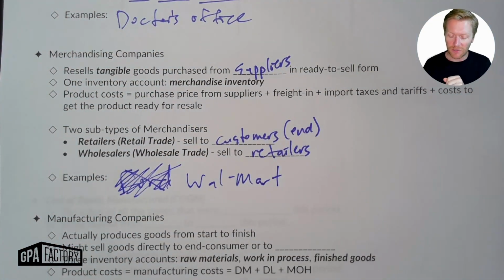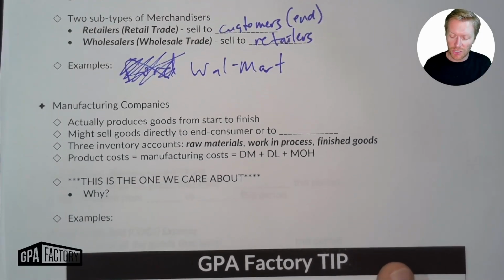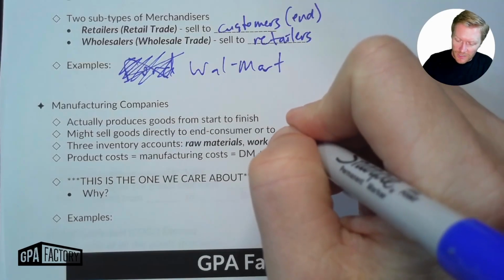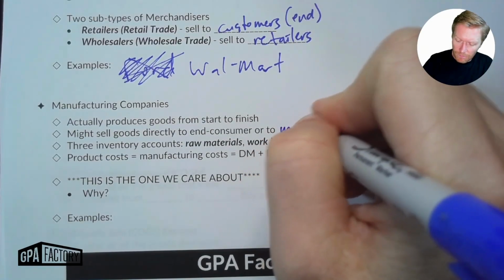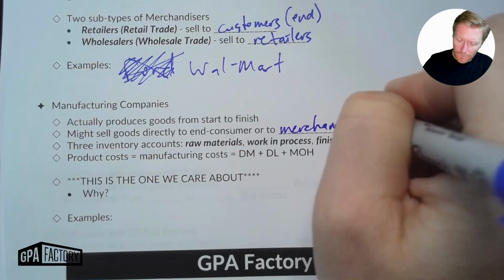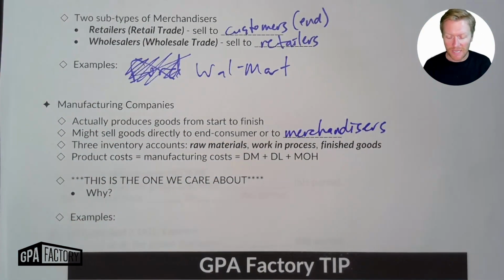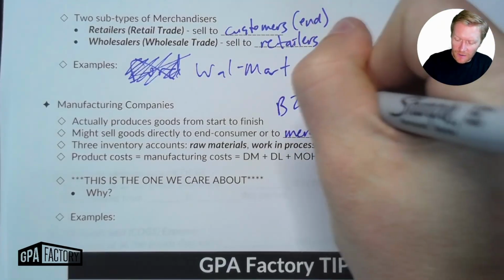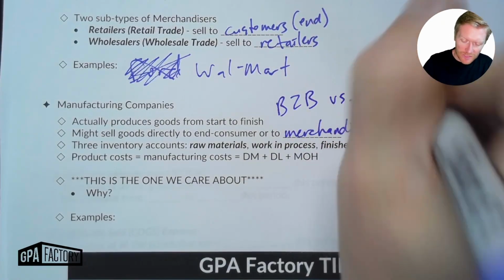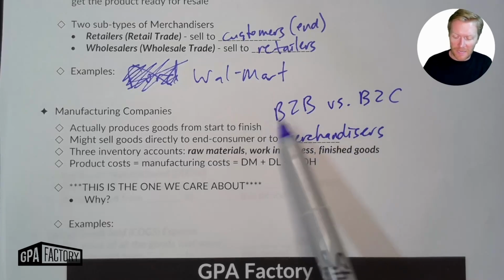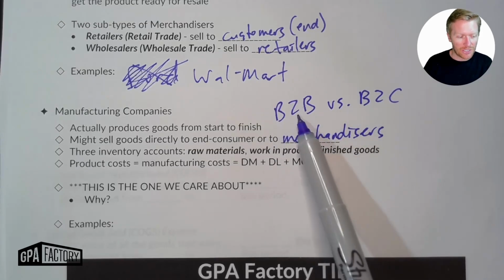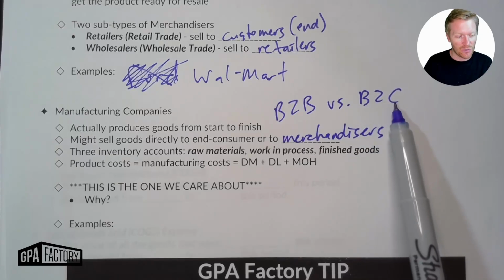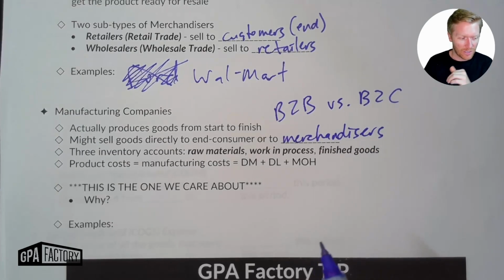Now we're getting into manufacturing companies. We actually produce the goods from start to finish. We might sell goods directly to end consumers or to merchandisers. So we think about B to C or B to B, right? This is just kind of vernacular in the real world. B to B versus B to C. So B to B means a company selling business to business. We are selling to other businesses versus B to C is a business selling to consumers, to end consumers.